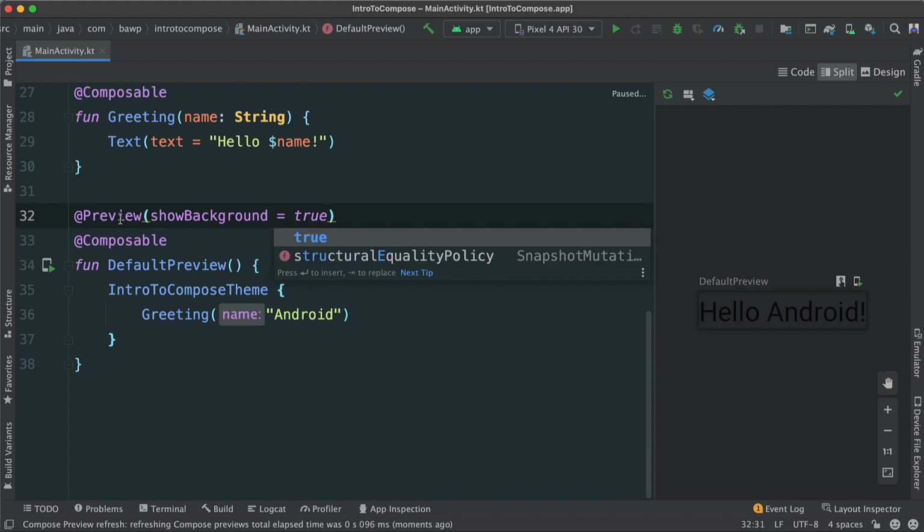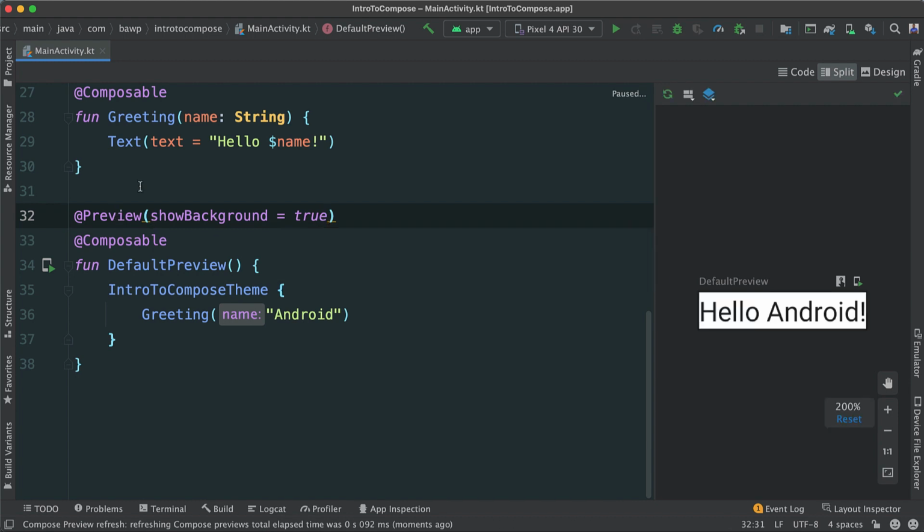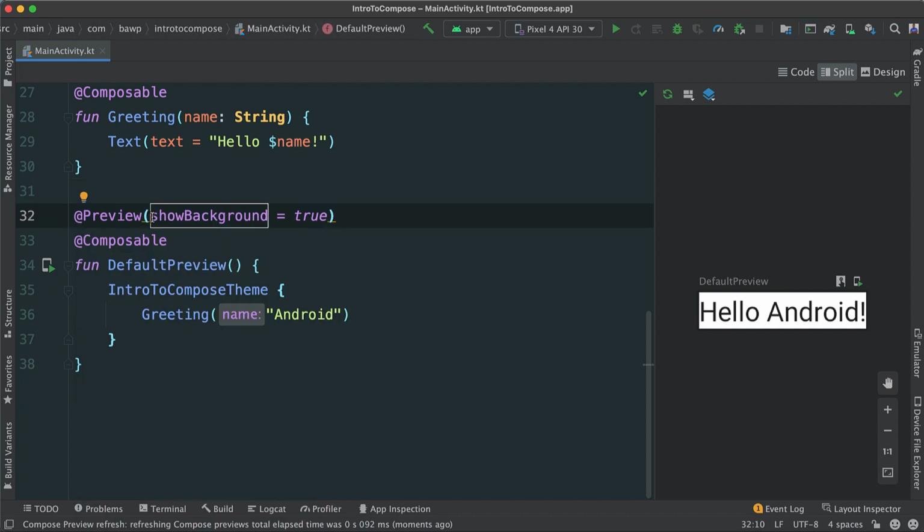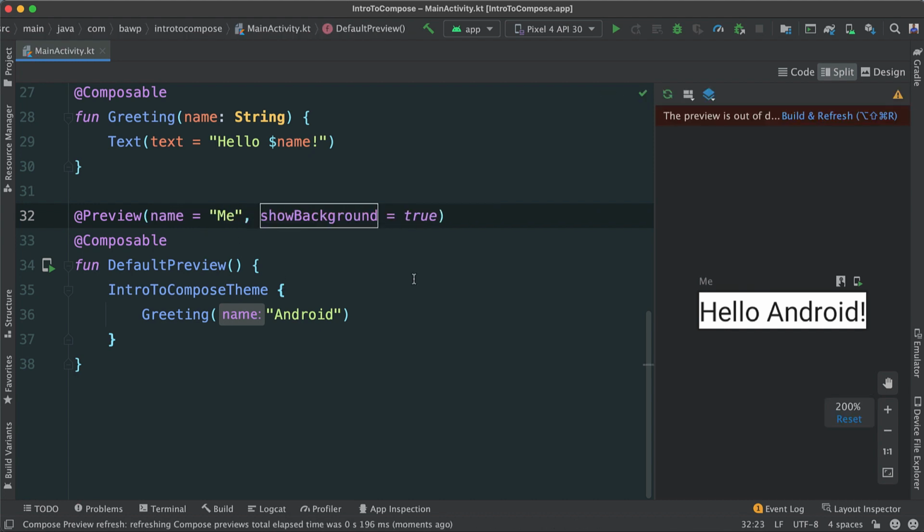Back to true. And if you hover over the preview again, you can play around with anything else that you want here, like a name. You can change the preview name to something else. I can say, for instance, name is equal to me, like this. And voila. The moment you do that, you can see it changed to me instead of default preview. So if you don't specify anything, it's just going to go and get the name of the function. Let's rebuild again. Didn't have to do it. You can see it says default preview.